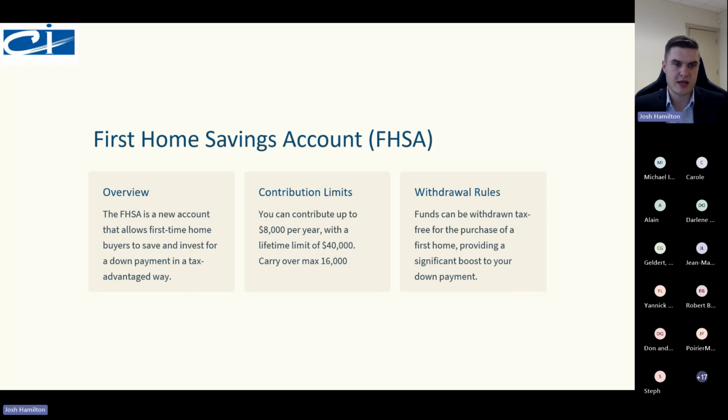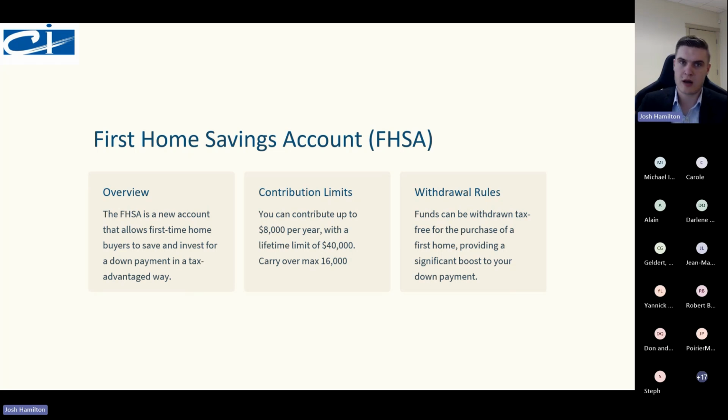So some key information for the First Home Savings Account is that you can only contribute up to $8,000 per year with a lifetime limit of $40,000. Now, if you max out $8,000 for 5 years, you're at $40,000. The account can only be open for 15 years.